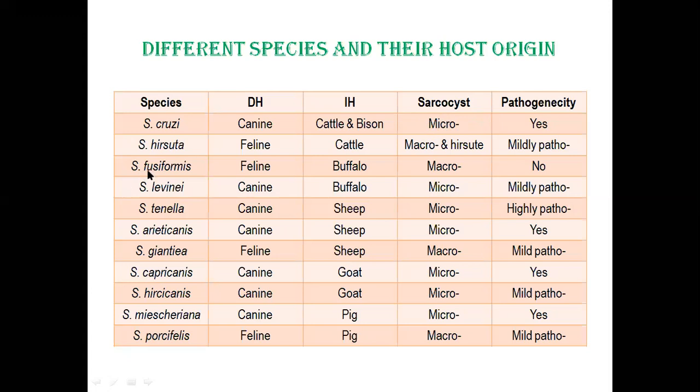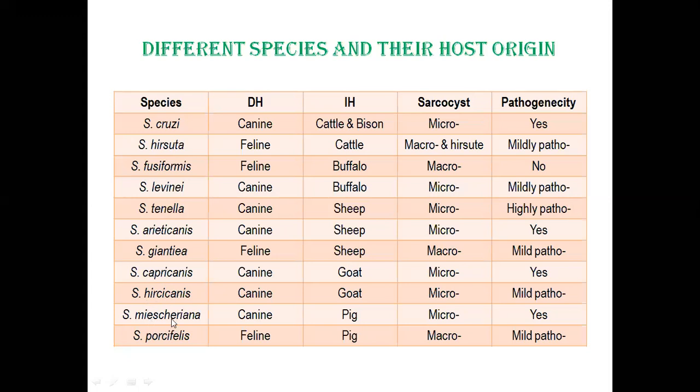Okay, let's see another one. Sarcocystis fusiformis: the definitive host is feline, it will develop macrosarcosis, and it will not be pathogenic. Let's see Sarcocystis tenella, where the definitive host is canine and the type of sarcosis is microsarcosis, which is highly pathogenic. Here, one thing: in Soulsby's book, it is written that Sarcocystis tenella is not pathogenic, but that is actually wrong. It is actually very highly pathogenic.